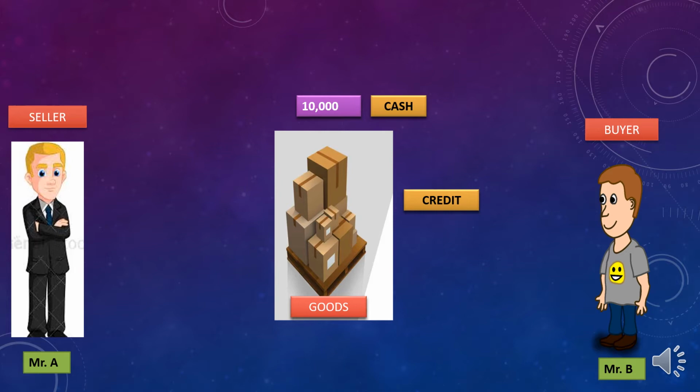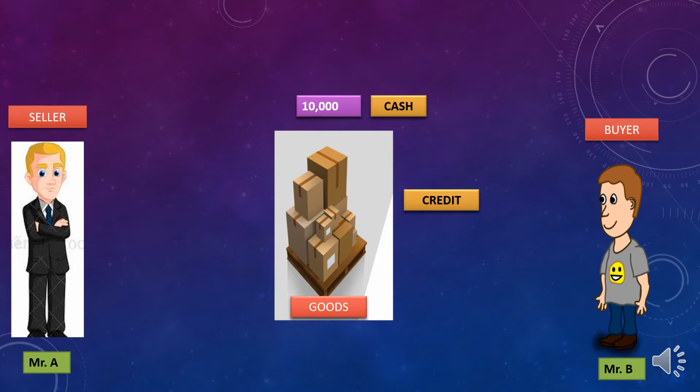Mr. A will write on a piece of paper stating that Mr. B is purchasing goods worth rupees 10,000 from me, that is from Mr. A, and he will make payment after 3 months. That piece of paper will be given to Mr. B. Mr. B will read it, and if he agrees with it, he will sign on it. After signing by the buyer, that is known as a bill of exchange.